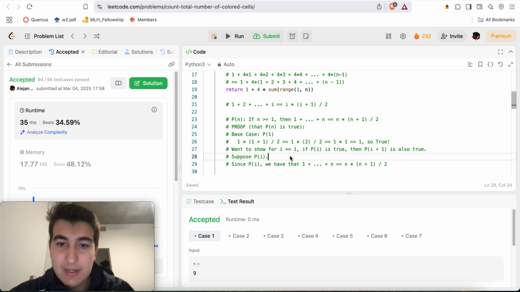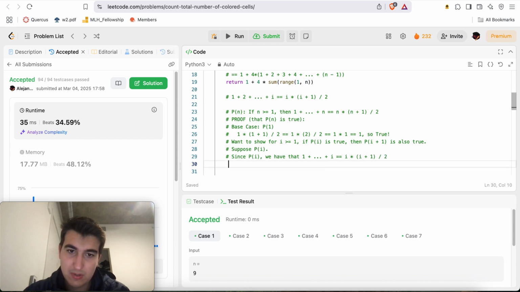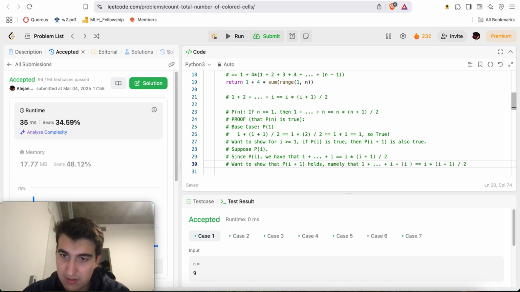Since we have P of i, we have that 1 plus ... plus i is equal to i times i plus 1 over 2. We want to show that P of i plus 1 holds, namely that this plus i plus 1 is equal to i plus 1 times i plus 1 plus 1 over 2.